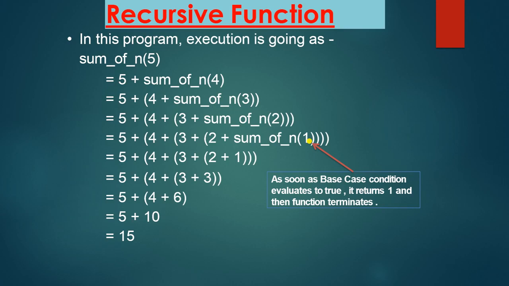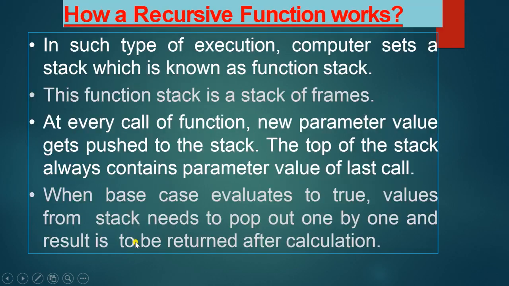Now the next thing is it will just add the numbers. So first this bracket will get solved. Now this bracket will get solved. Then this one. Then this one. So the output will come 15.